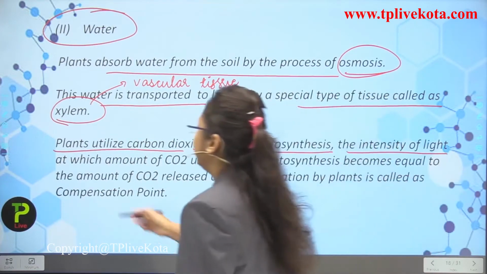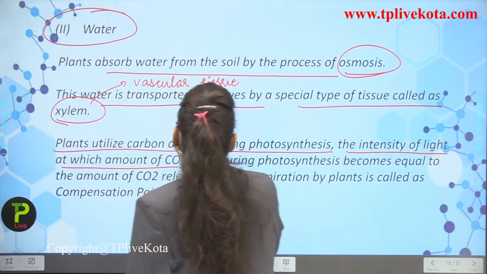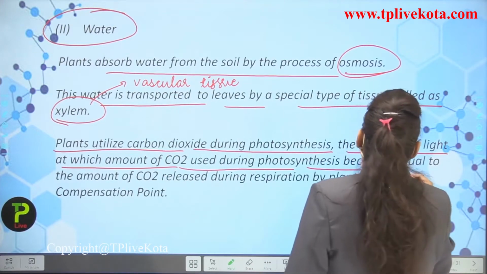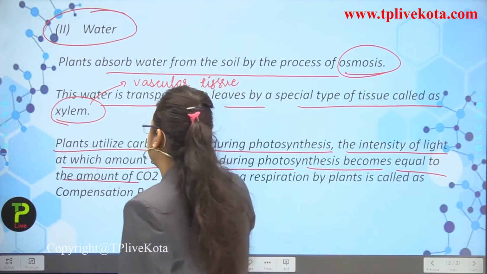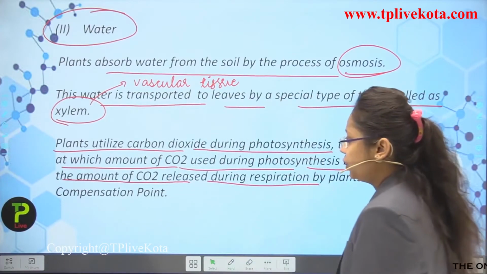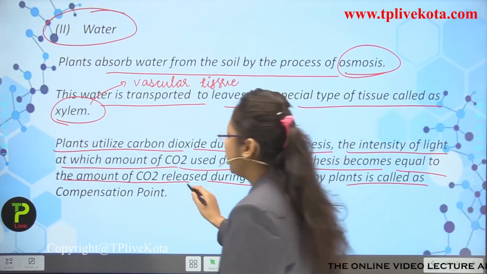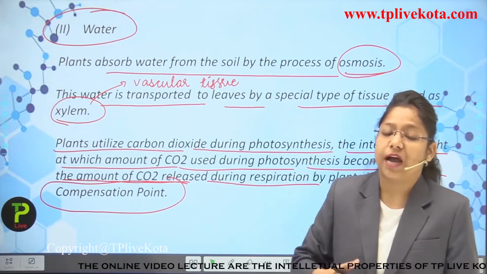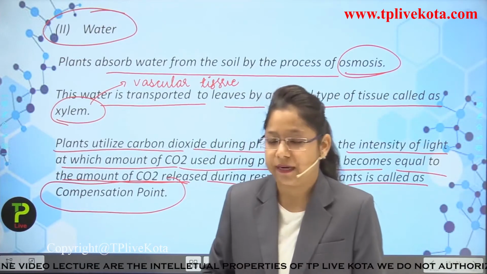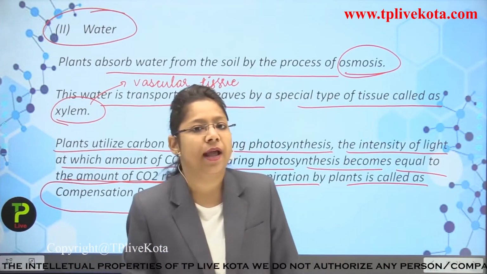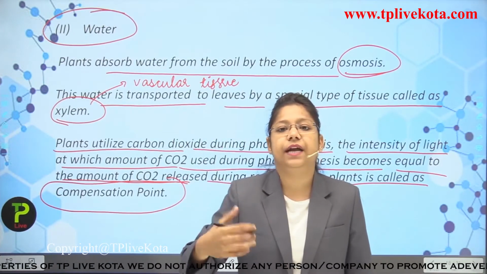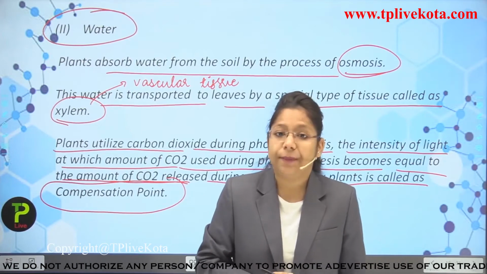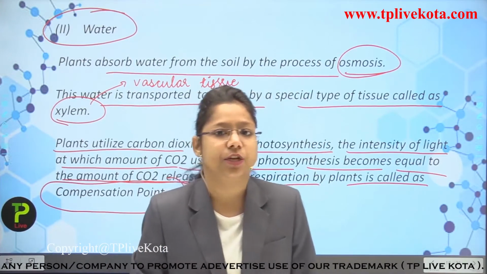The intensity of light at which the amount of carbon dioxide used during photosynthesis becomes equal to the amount of carbon dioxide released during respiration by the plant is known as what? Compensation point. Actually, what happens? The excess amount of carbon dioxide gained by the plant but not in use is released by the plants during the respiration procedure.